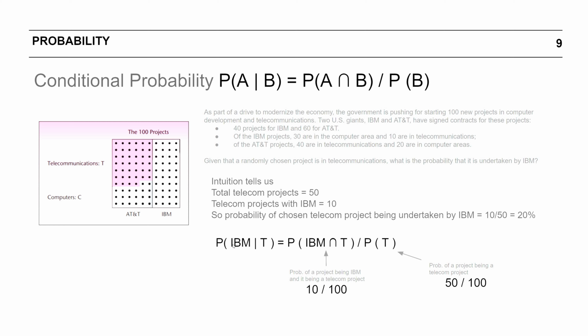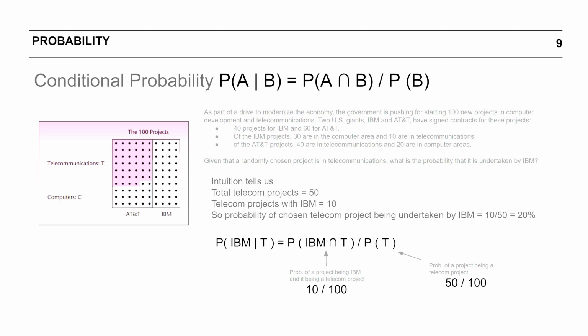So I would write this as probability of a project being with IBM given, read this pipe symbol as given or conditional upon, so probability of a project being with IBM conditional upon the project being from telecom, or to make it simpler, probability of a project being with IBM given the project is from telecom is equal to probability of the project being with IBM and being a telecom project divided by probability of the project being a telecom project.